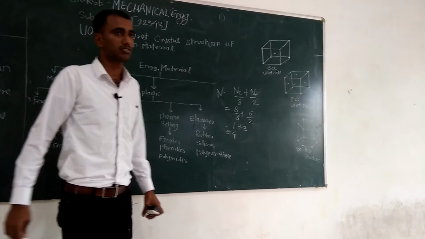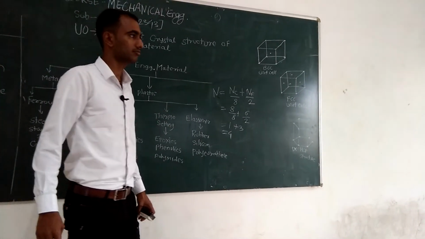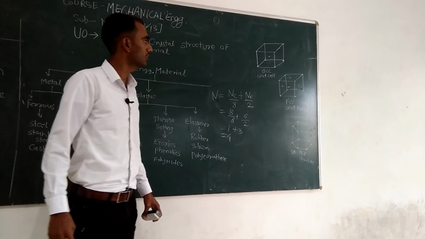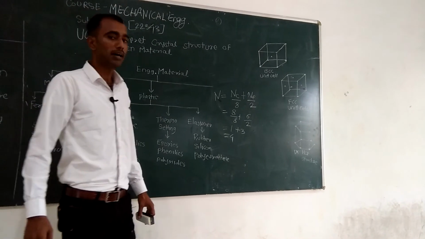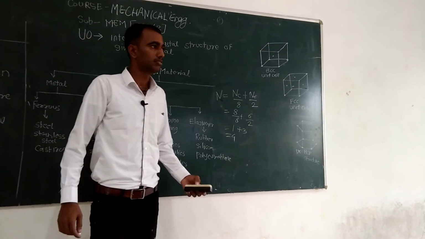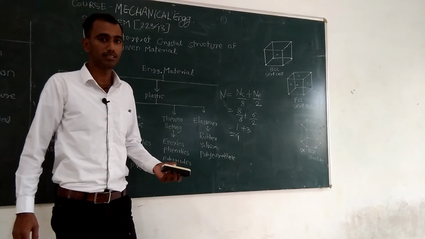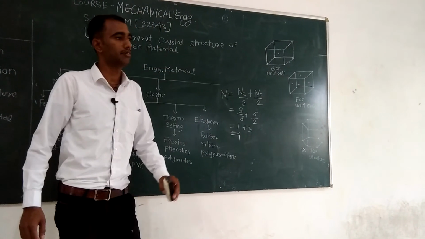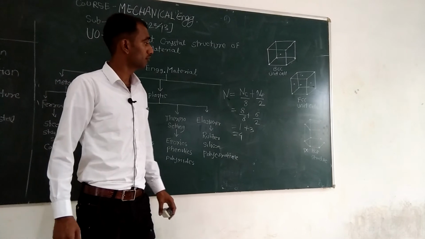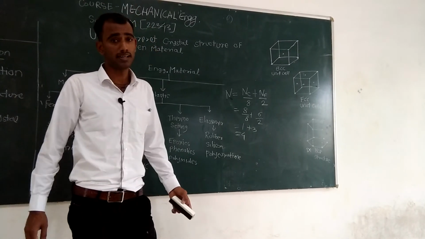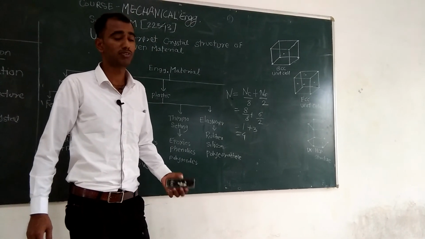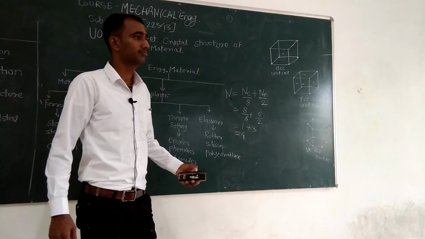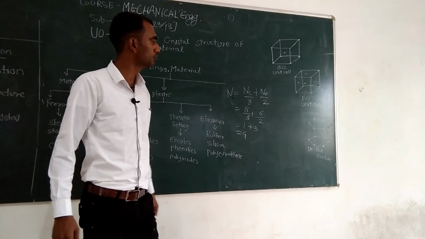Practical examples of materials of the BCC unit cell are alpha iron, delta iron, molybdenum, and vanadium. Examples of the FCC unit cell are gamma iron, aluminium, and copper.